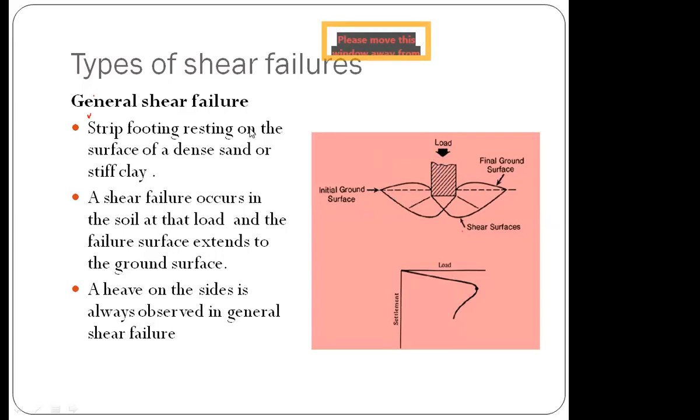After loading, due to the general shear failure, there was failure in the soil, and see, the final ground surface became like this. There is a change in the position of the final ground surface. Heaves are formed like this after failure, after general shear failure.